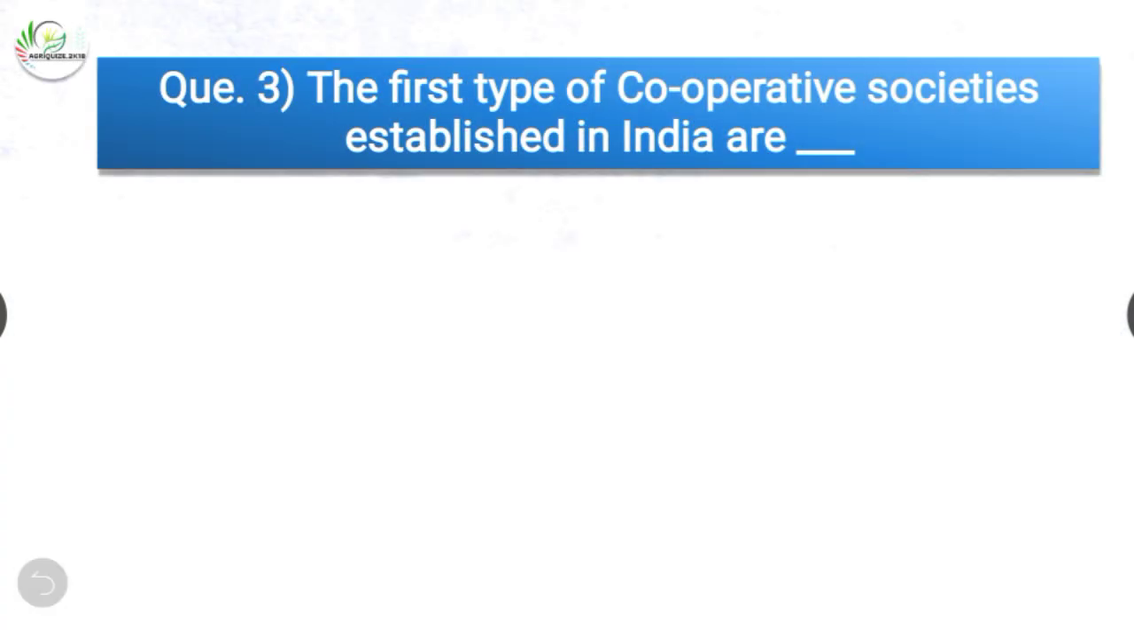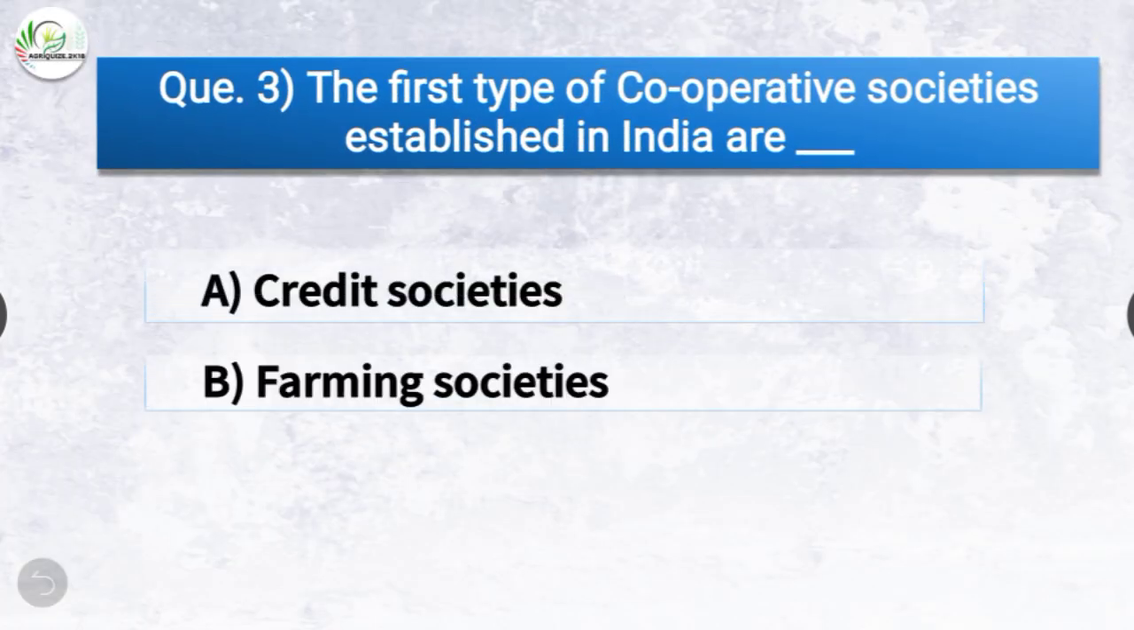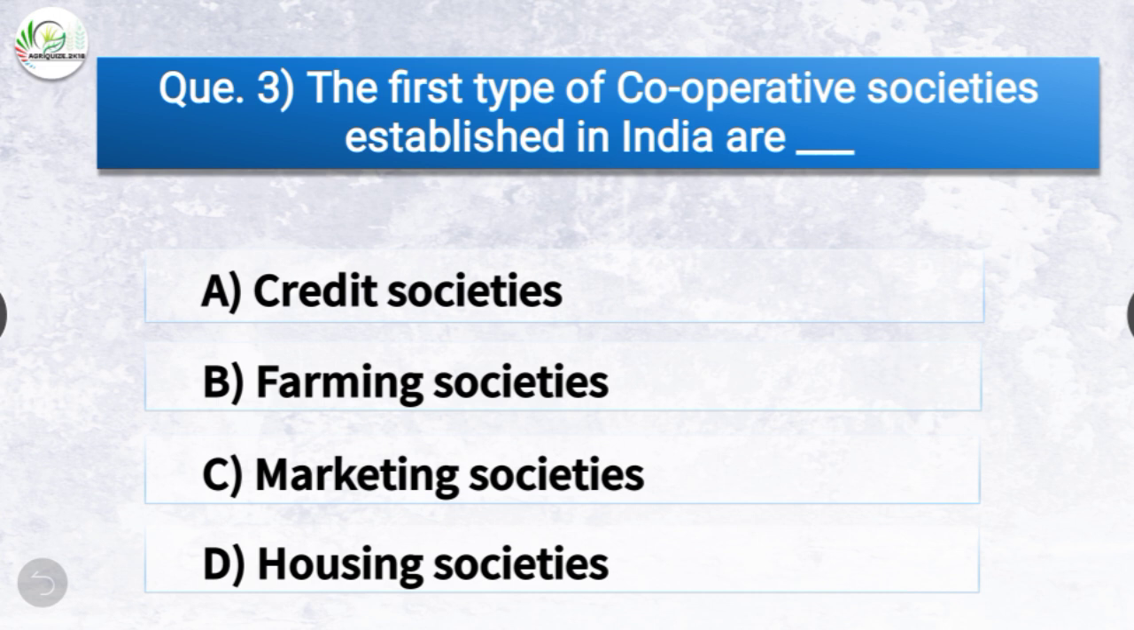Question number 3. The first type of cooperative societies established in India are dash. The options are credit societies, farming societies, marketing societies or housing societies. The correct answer is option A, credit societies. So the first type of cooperative societies established in India are credit societies.